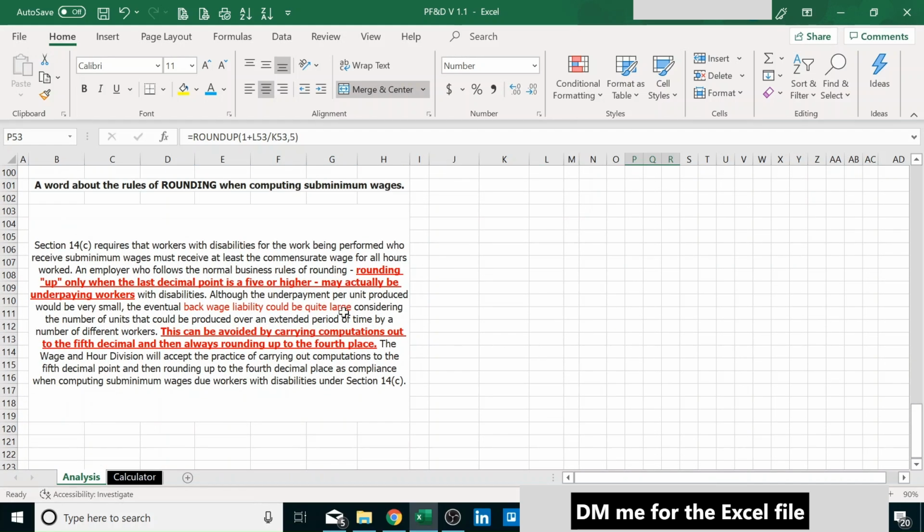Very, very key piece of information, very key note. So let's look at the calculator I built.